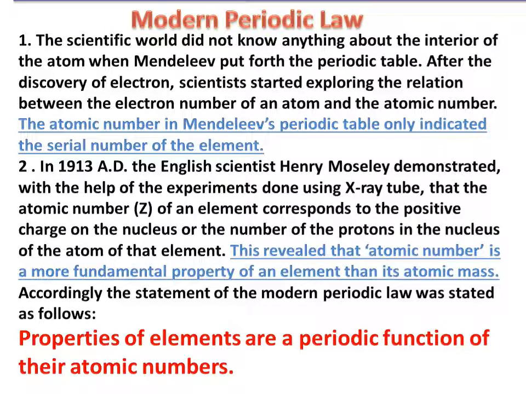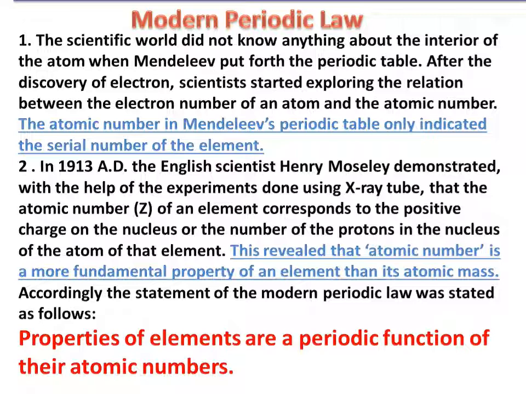The scientific world did not know anything about the interior of the atom when Mendeleev put forth the periodic table. After the discovery of electrons, scientists started exploring the relation between the electron number of an atom and the atomic number. The atomic number in Mendeleev's periodic table only indicated the serial number of the element.